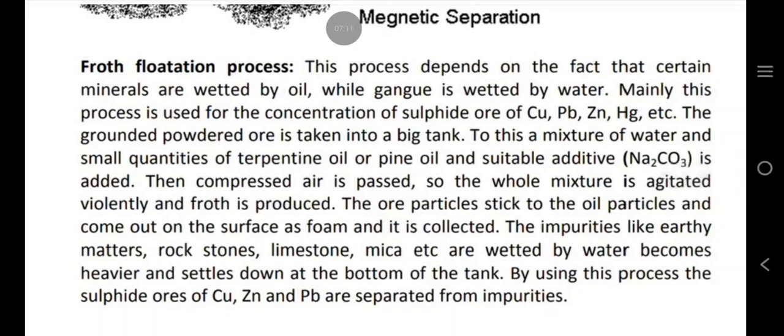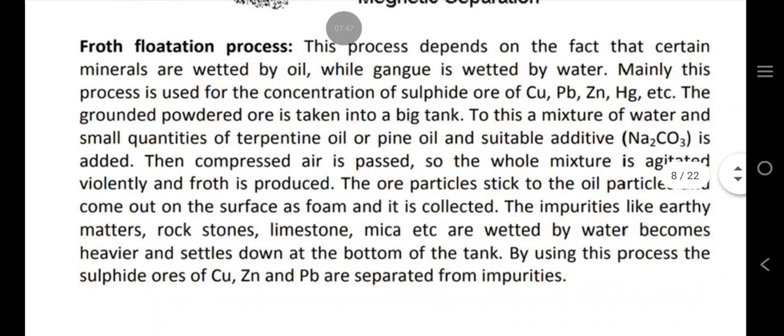Froth flotation process. This process depends on the fact that certain minerals are wetted by oil while gangue is wetted by water. Mainly this process is used for the concentration of sulfide ore of Cu, Pb, Zn, Hg etc., copper, lead, zinc, mercury etc. The ground powdered ore is taken into a big tank. To this a mixture of water and small quantities of turpentine oil or pine oil and suitable additive Na2CO3 is added. Then compressed air is passed so that the whole mixture is agitated violently and froth is produced.